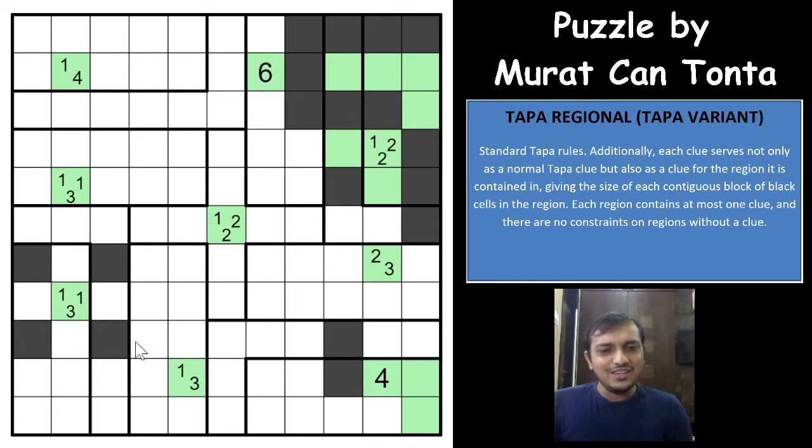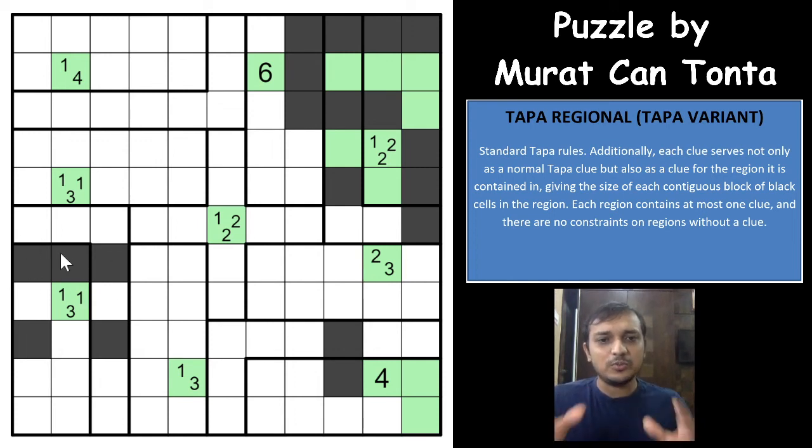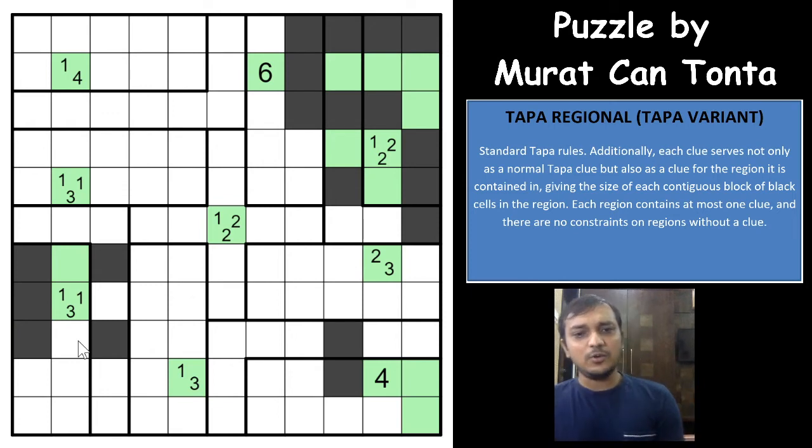And now why this is much more helpful, because you cannot shade this cell for the 113 clue, the 3 clue, because you will have only 2 cells shaded in this region, which is not possible. In this region you need at least 3 cells shaded, so this won't be shaded. What happens if you shade this cell? Okay, it is still possible, and if you shade this cell, okay, that's an excellent piece of logic here.